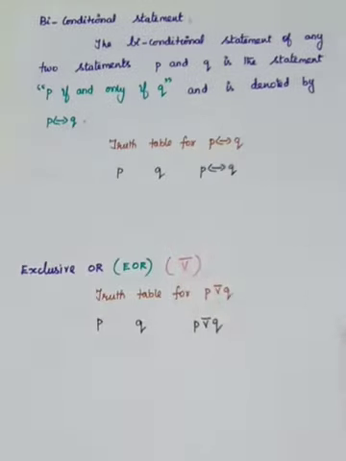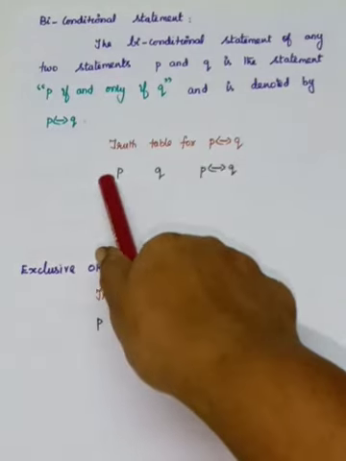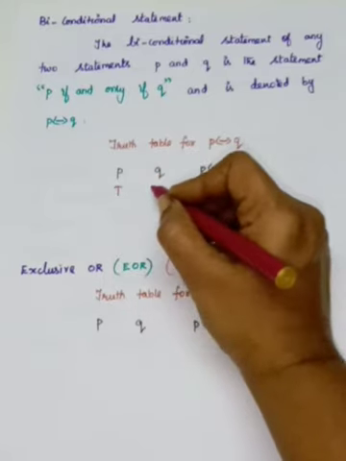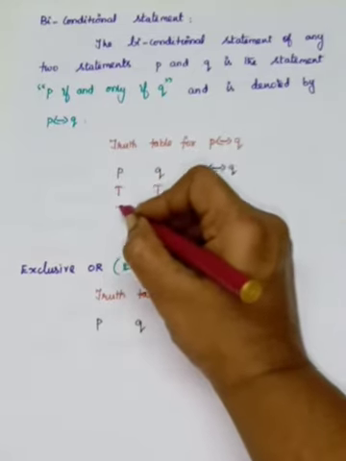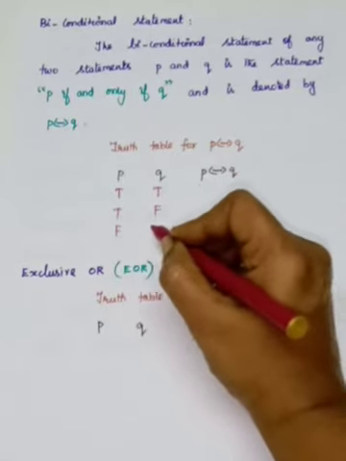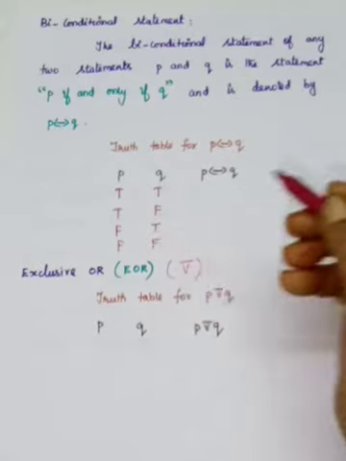So now we are going to write the truth table for the biconditional statement, that is P if and only if Q. If and only if means both sides we have to put an arrow mark. It is two simple statements, so we have to go for 4 rows: true, true, true, false, next one, false, true, next, false, false. So first we have to fill this.